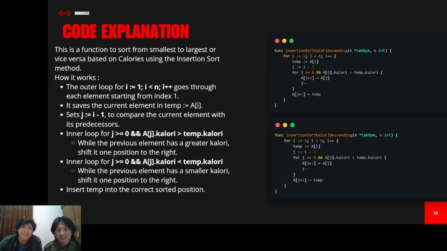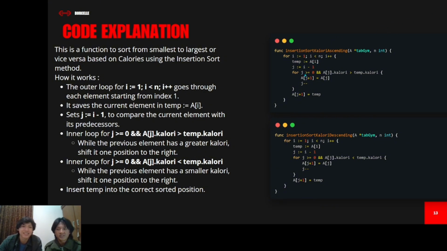And the next is the insertion sort by calorie. This function sorts from smallest to largest or vice versa based on calorie. How it works, the outer loop for this is the outer loop.